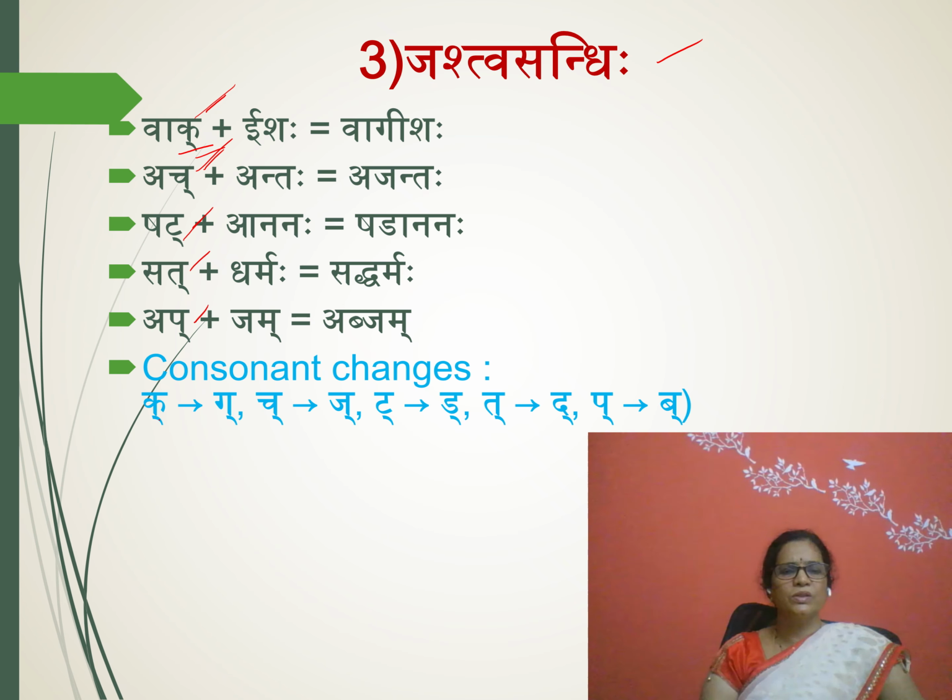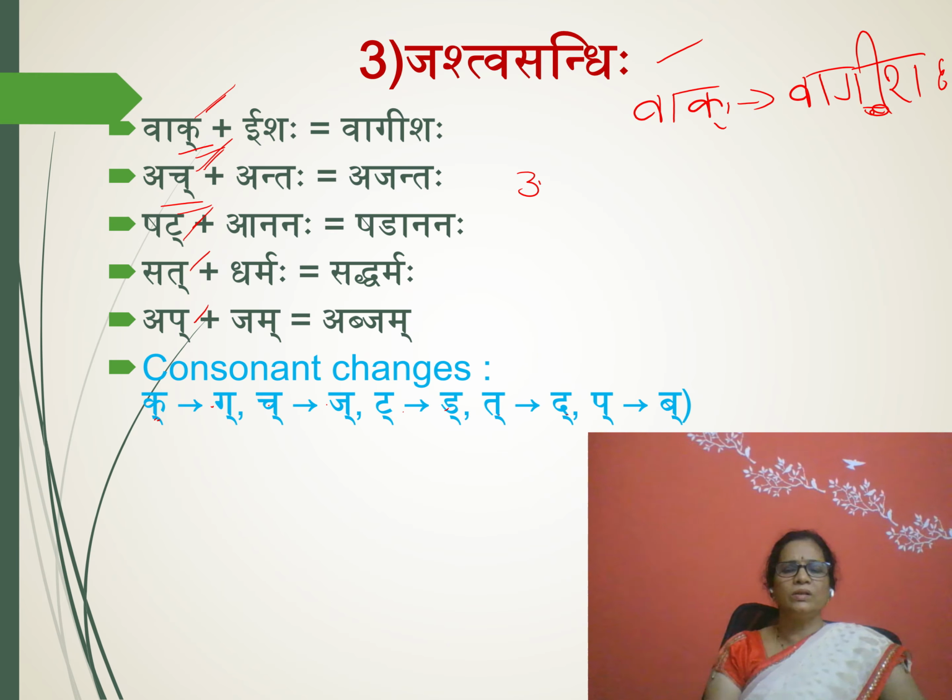That means you need to change ka to ga, cha to ja, ta to da, ta to da, pa to ba. That's it. Here vak is there. If you got vak in the exam, you need to change it to vag. Then vag plus ishaha, you need to write vagishaha. Understood? And ach will be changed into aj. So aj plus antaha, ajantaha.